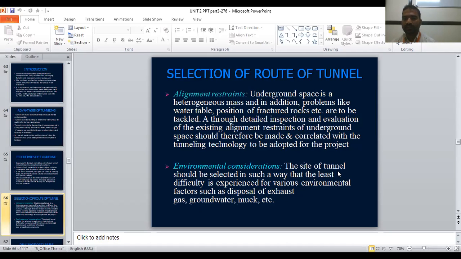Environmental conditions. The site of the tunnel should be selected in such a way that the least difficulty is experienced. Whenever you are excavating the tunnels, the difficulty should be very least, in terms of various environmental factors such as disposal of exhaust gas, ground water or muck, etc. There should not be any disturbance in terms of gas or groundwater.